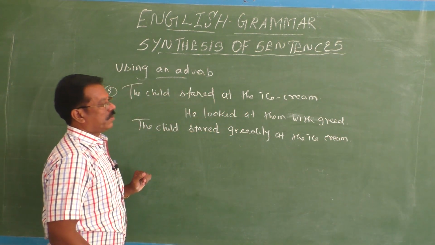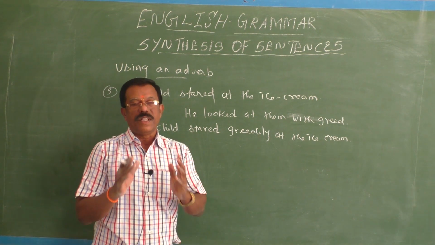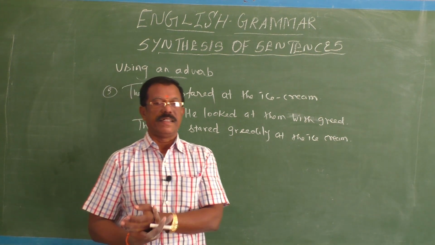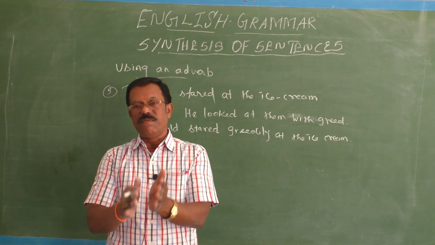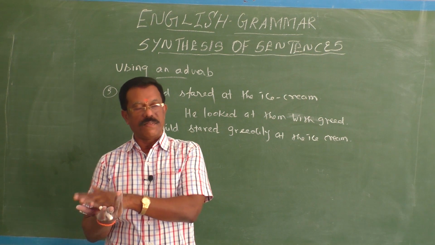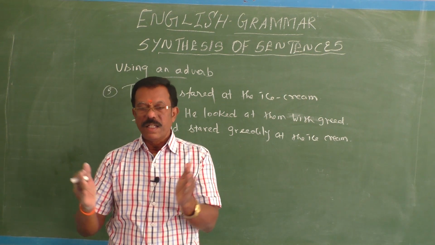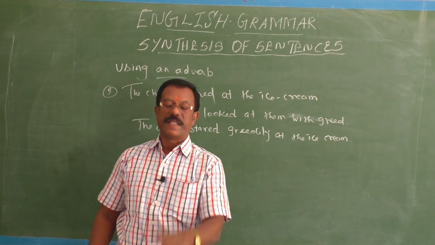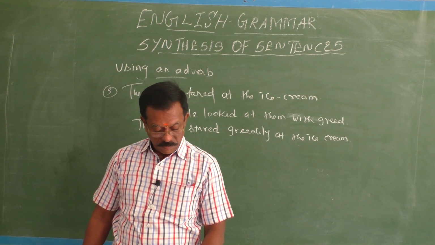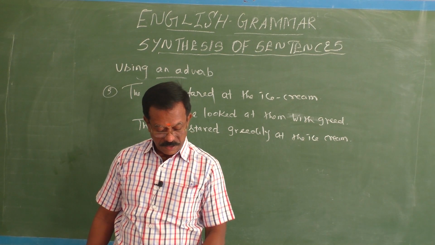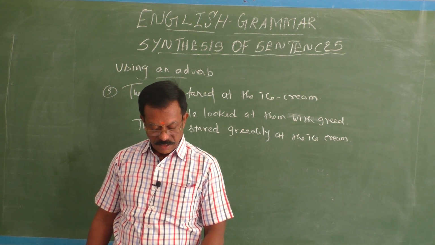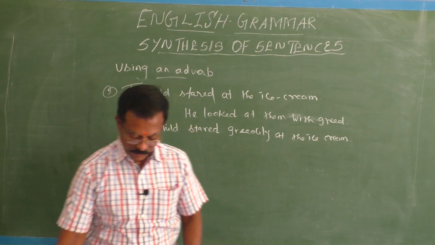So in this way, you can change an adjective into an adverb or adverb phrase if it is needed. By changing an adjective into an adverb phrase or adverb, you can synthesize any two single sentences into a simple sentence. Okay, fine. The birds chirped in the apple orchard. They sounded cheerful. Here one more example I would like to give.